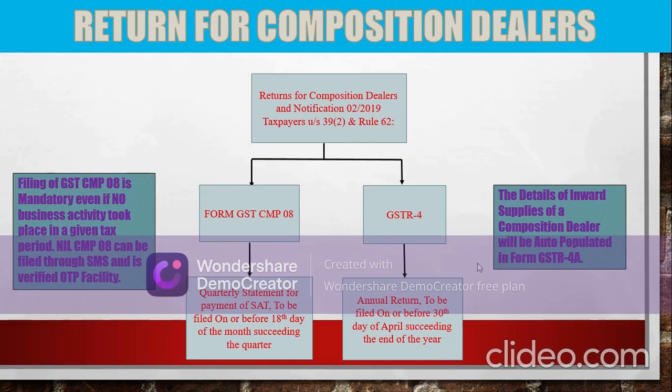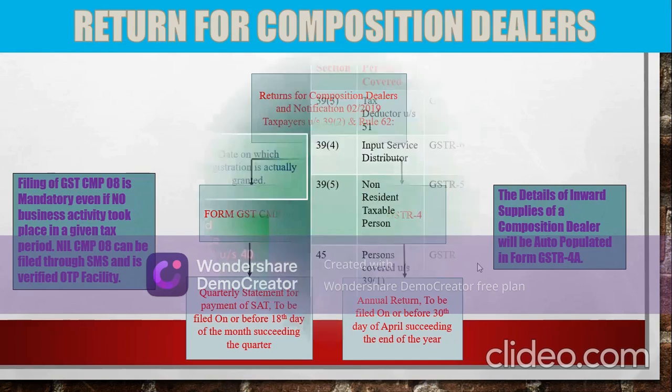In this case, nil GST CMP 08 can be filed through SMS and is verified through OTP facility, again just like GSTR 1. The details of inward supplies of a composition dealer will be auto-populated in GSTR 4A. The corresponding form for regular dealers is GSTR 2A as mentioned earlier.